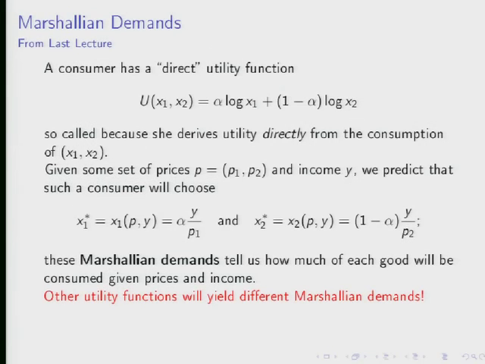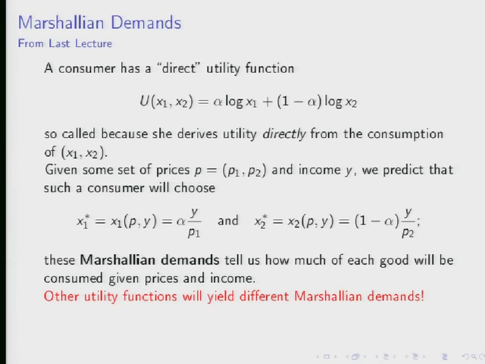Okay, very good. So what's your name? Teiji? Okay. So Teiji says correctly that the Marshallian demand function is the answer to the question, how much of different goods will a consumer buy given a set of prices they face and given the income they possess? So if you tell me a consumer's income, prices, and of course their utility function, the Marshallian demand function is the solution to their problem. So how much are they going to consume of X1, X2, and possibly other goods? Okay. Very good. So here's how we did it last time.